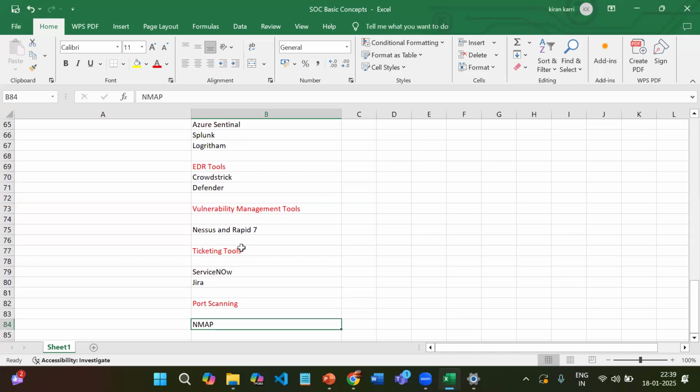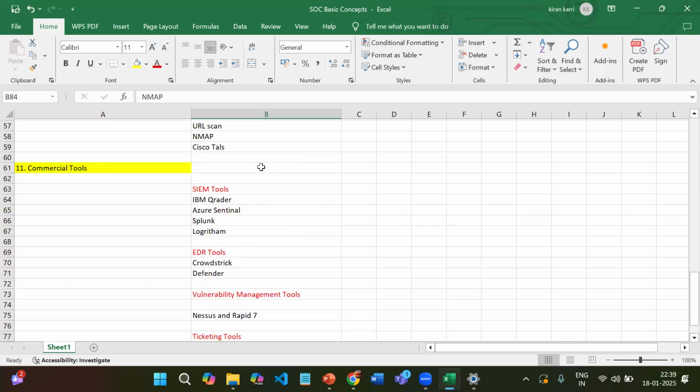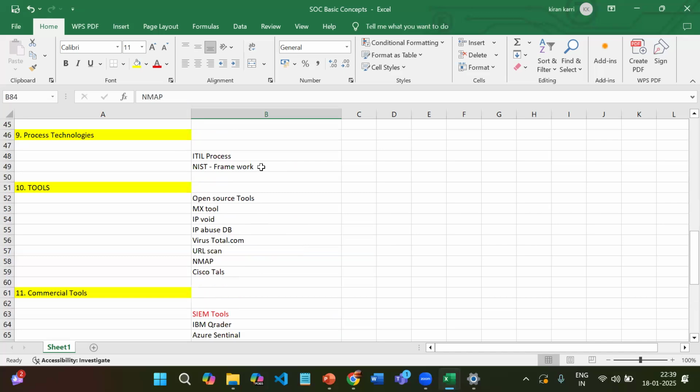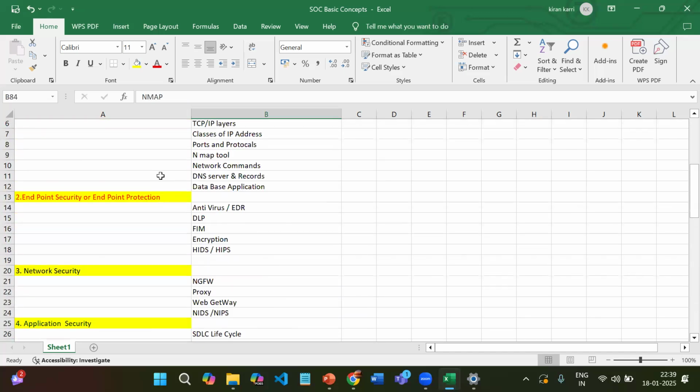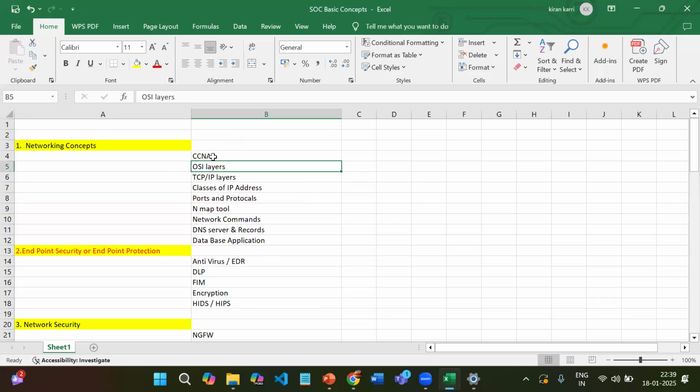I hope everything is understood, right? So in the next session, I will explain everything in depth, like what is CrowdStrike, what the tools are, and what the open source tools are. I will explain everything in the next sessions. Like the CCNA: what is CCNA and why it is required. I will explain everything, including what the OSI layers and TCP/IP layers are, in the further classes.